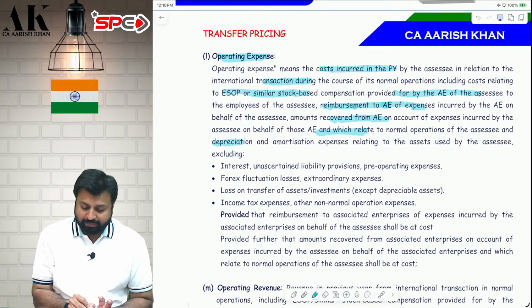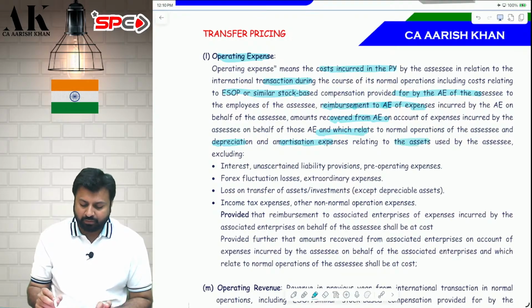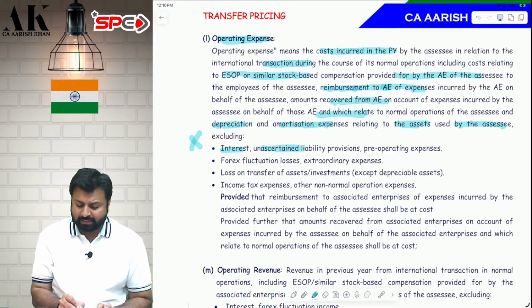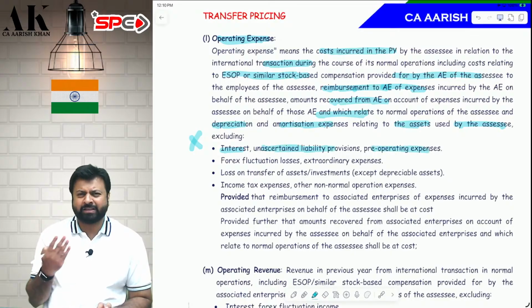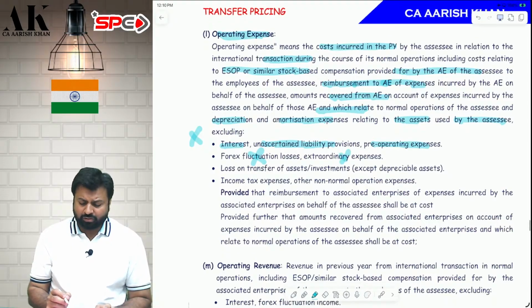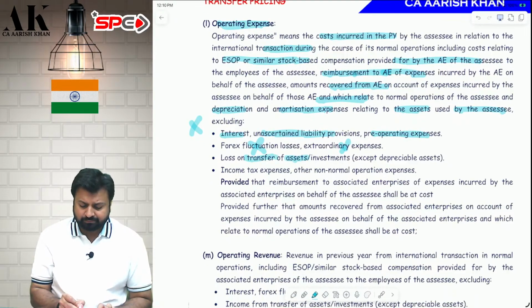And you also have to take depreciation, amortization relating to the asset used by the assessee. But do not include these things. Do not take financial expenses like interest, unascertained liability, pre-operative expenses like preliminary expense. Do not take forex fluctuation losses. Do not take extraordinary expenses, loss on transfer of assets. Income tax expenses, do not take.